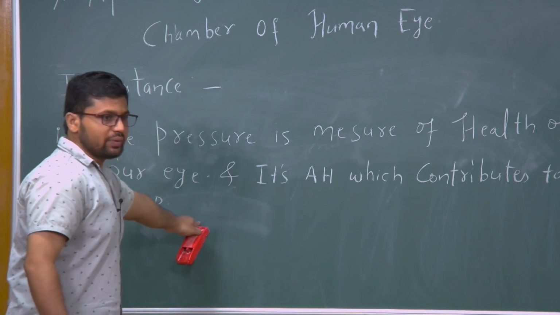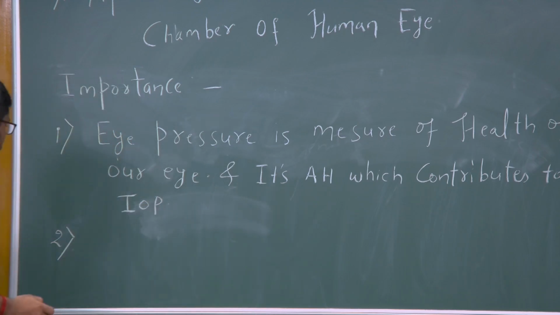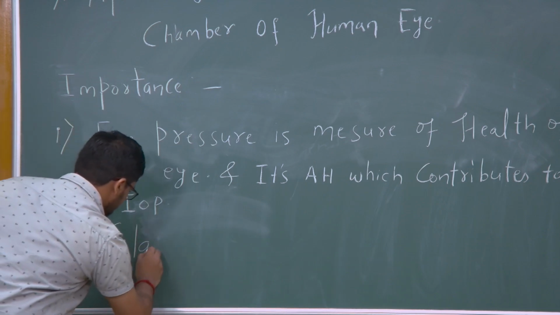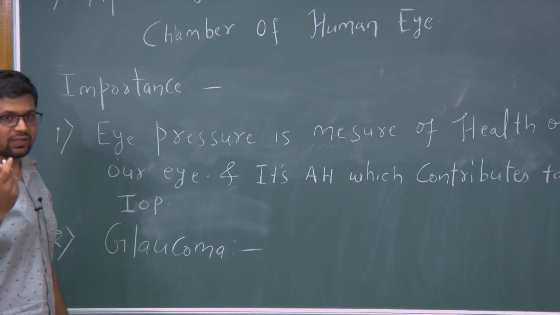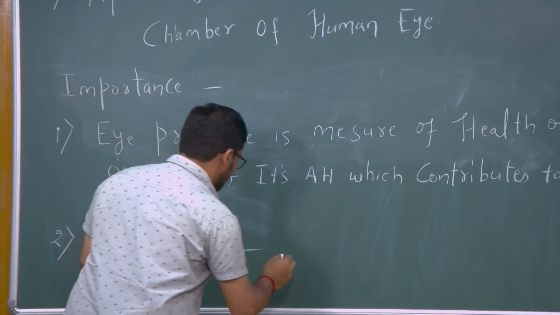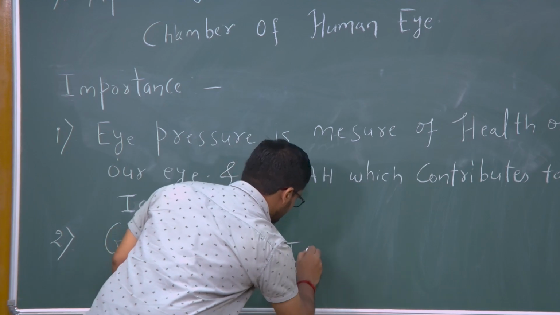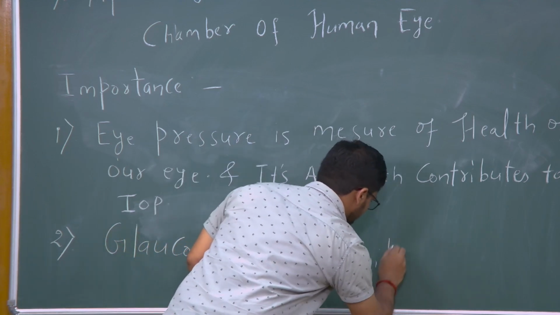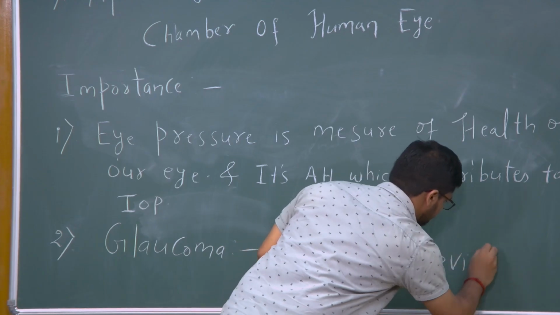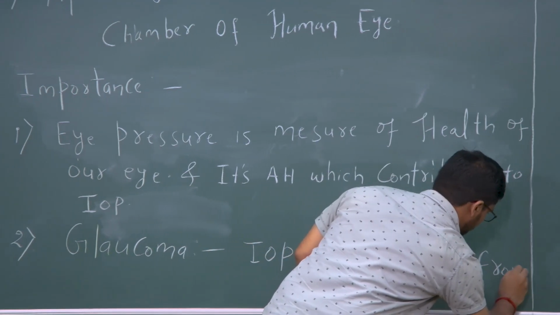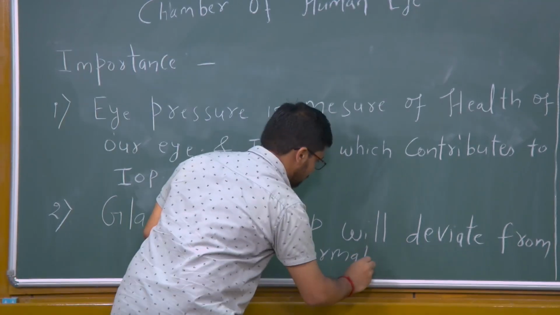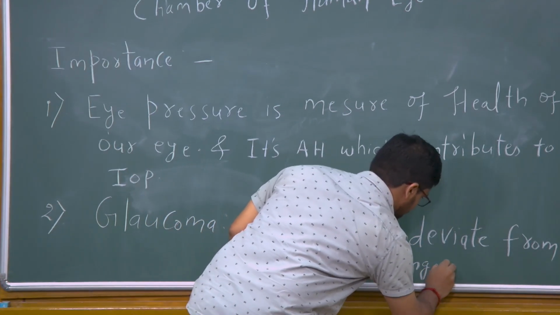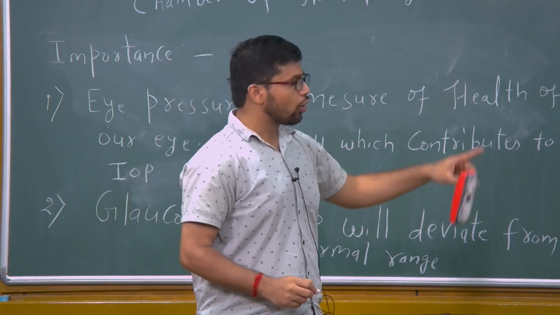And if that pressure is not in the normal range, there is one eye condition which is called glaucoma, you would have heard it. Glaucoma is an eye disease in which the pressure of your eye will not be in the normal range, it will deviate from the normal range, and this deviation causes damage to the optic nerves.